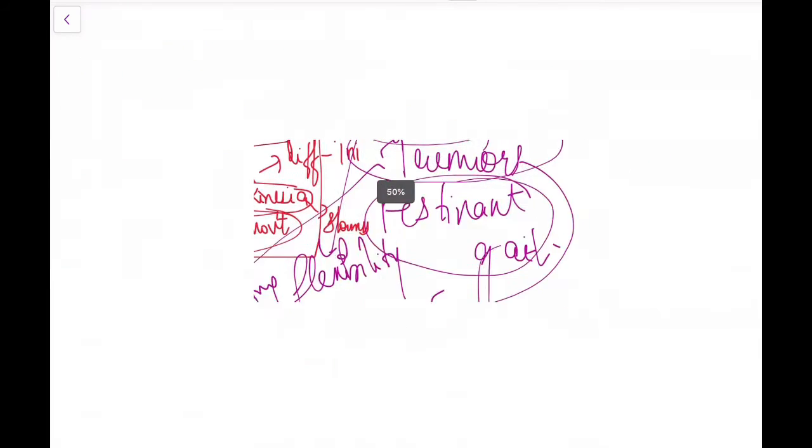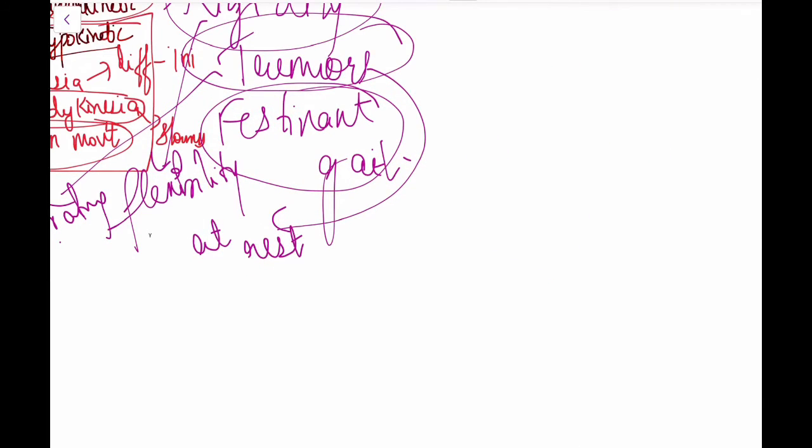Then festinant gait. Festinant gait refers to the condition in which the patient is trying to walk as if he is trying to catch the center of gravity. The patient seems to be walking in a stooping position, like all those old people. The patient tries to bend forward, but he does not fall and takes short and shuffling steps.